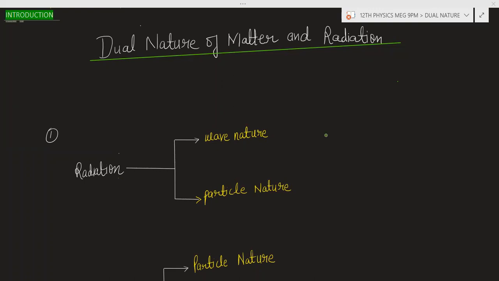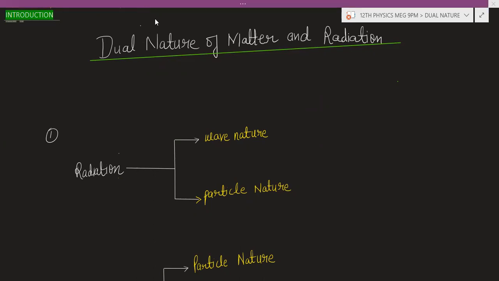So today we'll start dual nature of matter and radiation. And wave optics we will complete during the extra classes. I will tell you the time of the extra classes. In the extra classes, we will complete the wave optics, and in regular classes we will complete the dual nature, meaning the modern physics, that is dual nature of matter and radiation and atoms and nuclei.